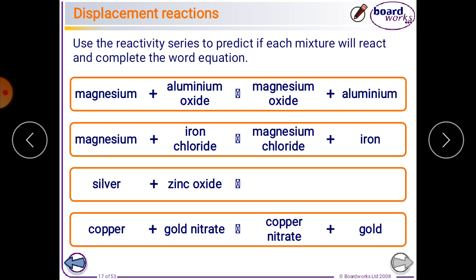Now try to solve this equation. Silver is a less reactive metal as compared to zinc, so zinc ore will not react with it. No reaction will take place, because only if the metal is more reactive than the metal in the compound will it react. Now gold nitrate and copper nitrate. Gold is less reactive as compared to copper, so copper will replace it and we will get pure gold.